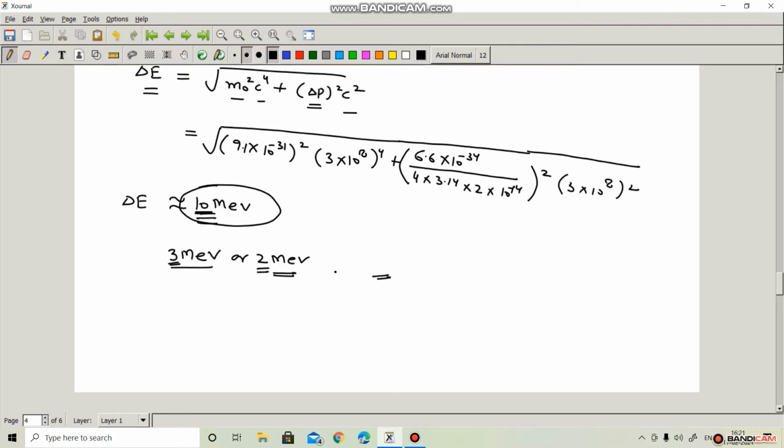It is a proof that the electron cannot exist inside the nucleus with the help of the Heisenberg uncertainty principle. This is one application of the Heisenberg uncertainty principle.